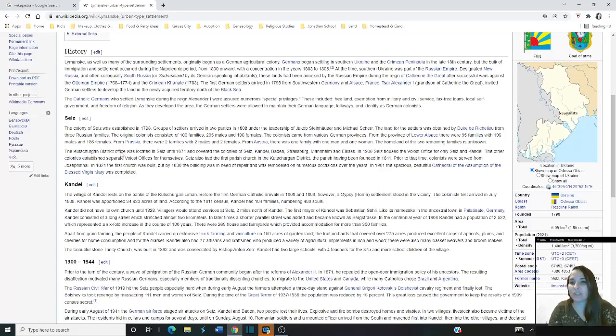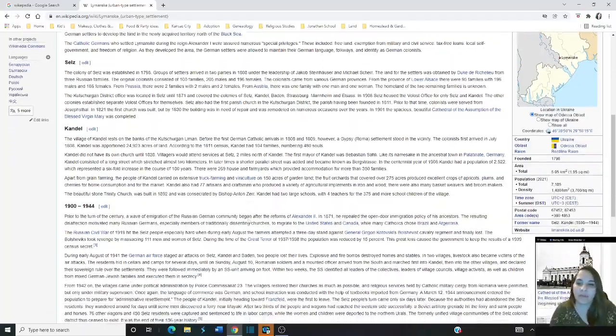Here's where I'm going to show you Kandel. So here it shows you all the information about Kandel. And it started, the colony first arrived in 1808. It named the place. And all these Germans from Russia came over here and settled this area. Okay, they got to keep their names. They got to keep their religions. They didn't have to pay taxes. They got to just be their little German colonies in Russia. It was a neat thing they had going on there.